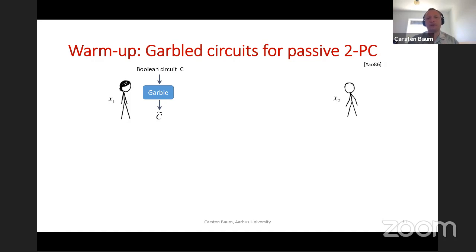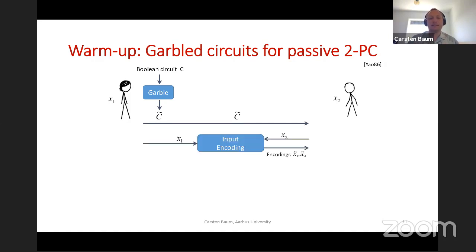unintelligible. So Bob, if you only give him the circuit, has no idea what the circuit is doing. And in addition, Alice provides an input encoding function that allows her to encode her input, and also allows Bob to encode his input interactively.